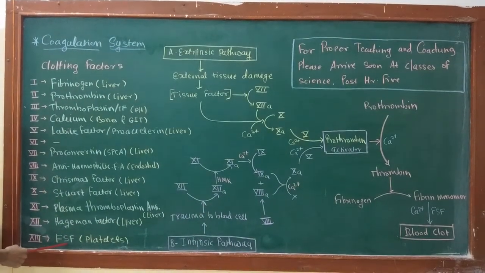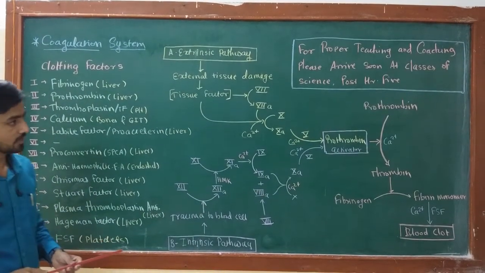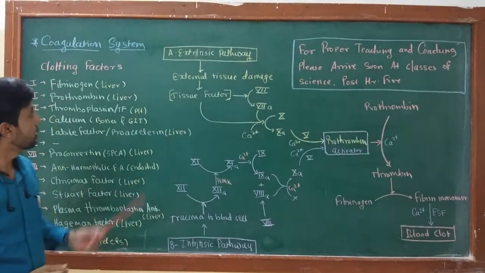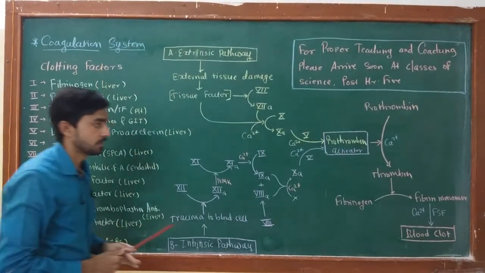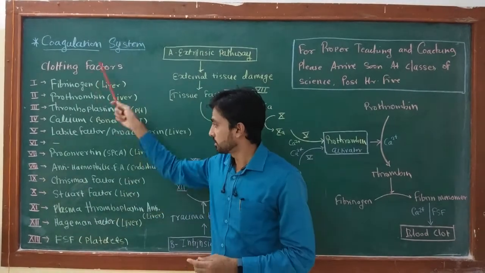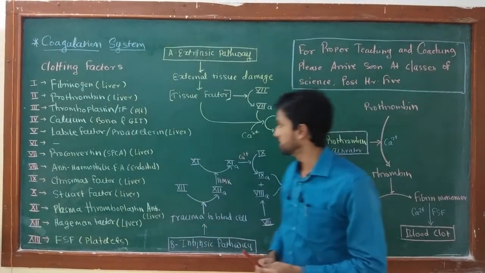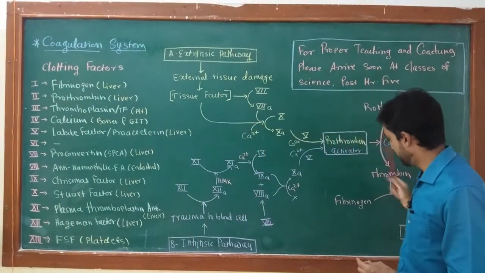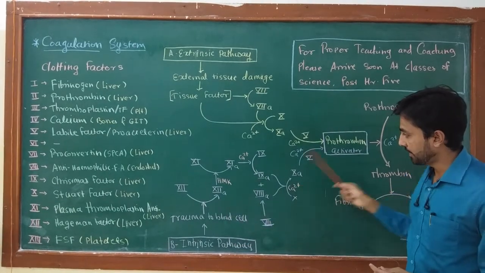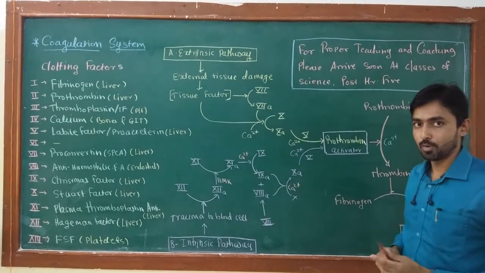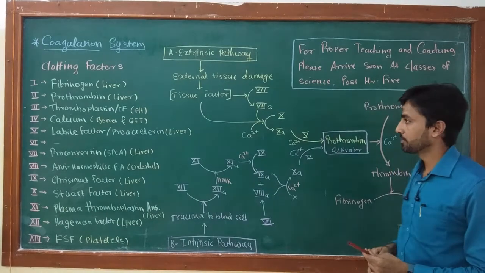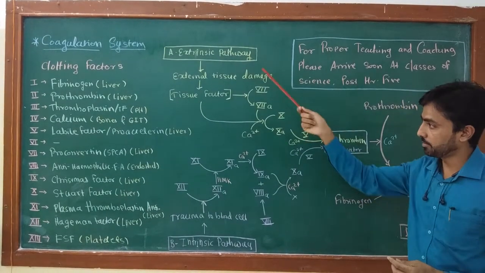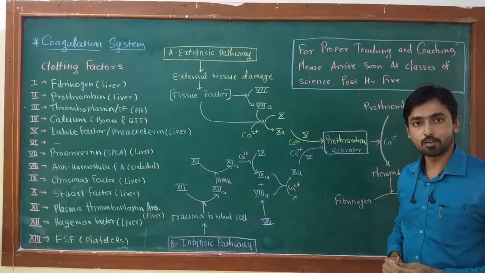So in today's lecture, we discussed in detail about coagulation system. In that, first we saw 13 coagulation factors, then extrinsic pathway of blood clotting and intrinsic pathway of the blood clotting. We also saw a trick for remembering all 13 coagulation factors.